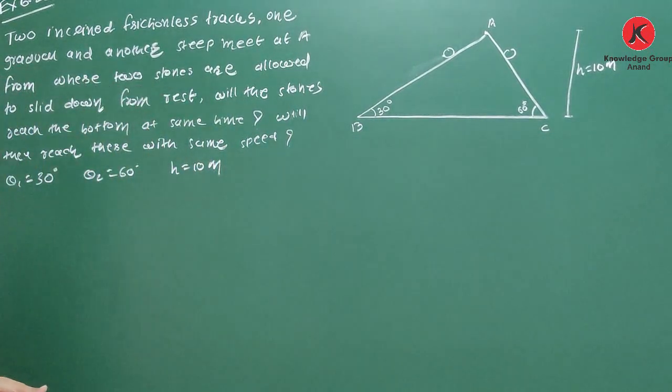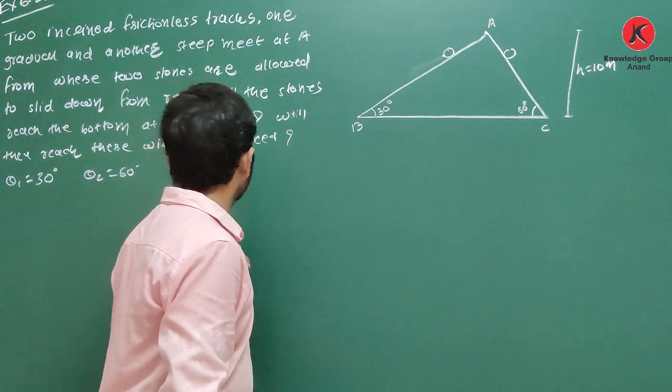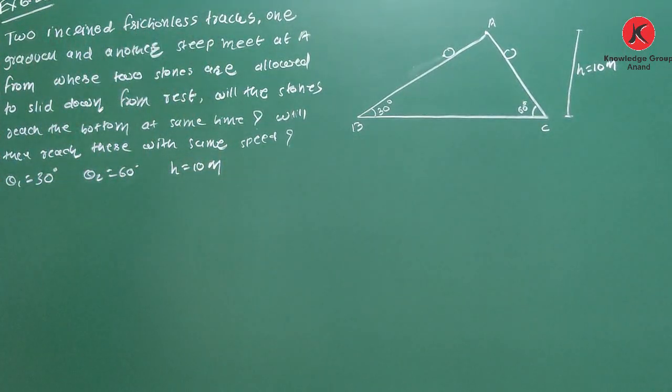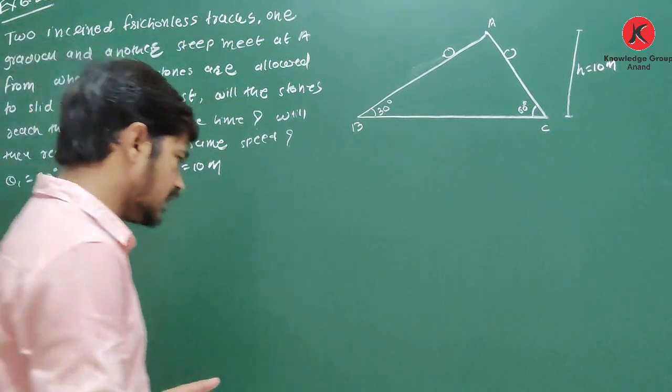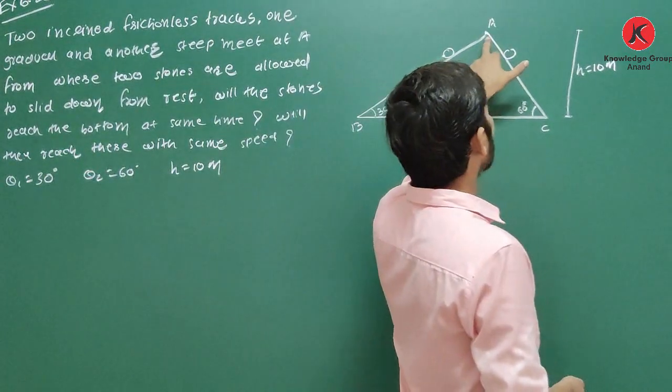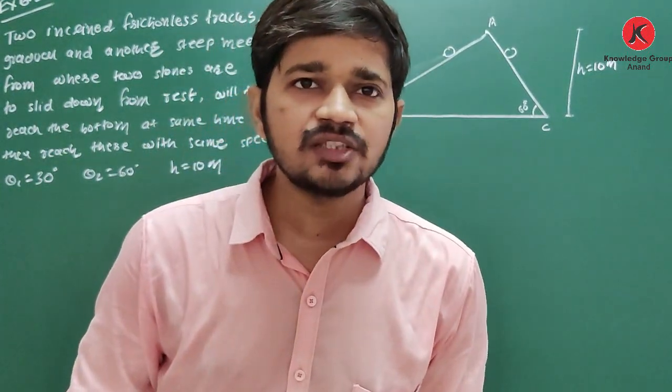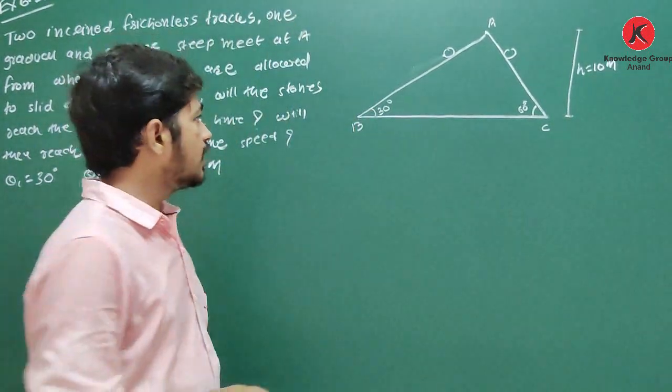You have to find: will the stones reach the bottom at the same time? Will they reach there with the same speed? Height is given, and the angles theta 1 and theta 2 are also given. Initially they both are at point A.